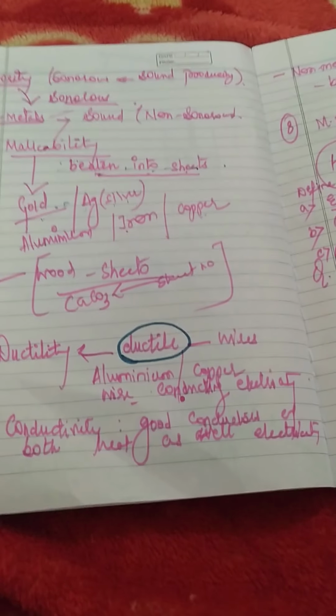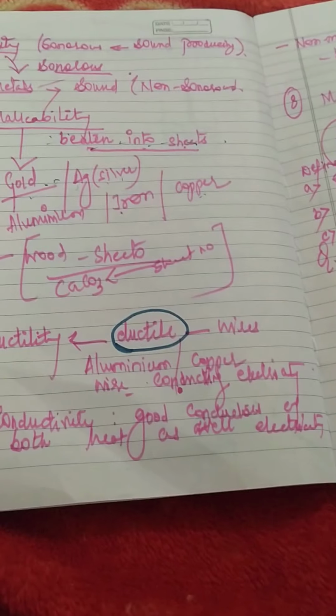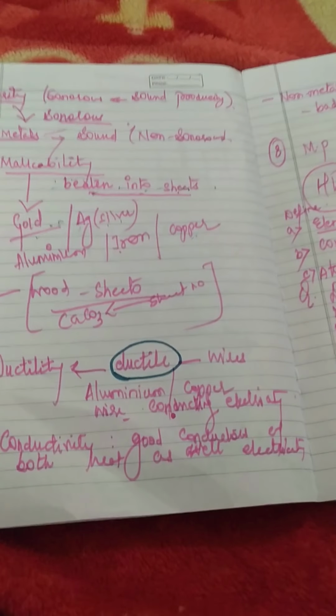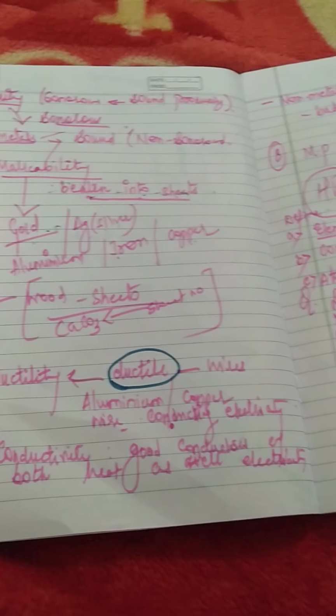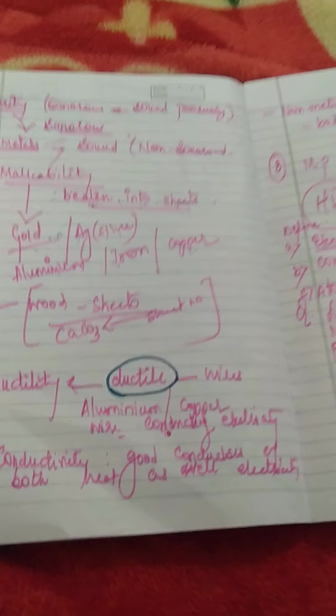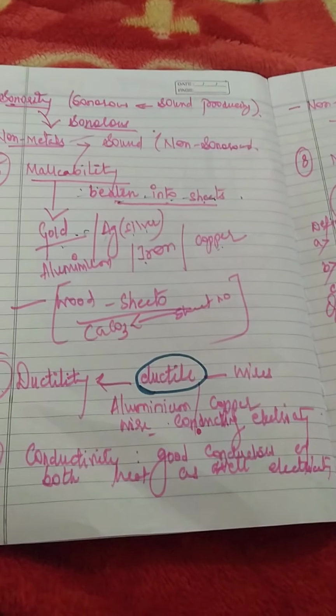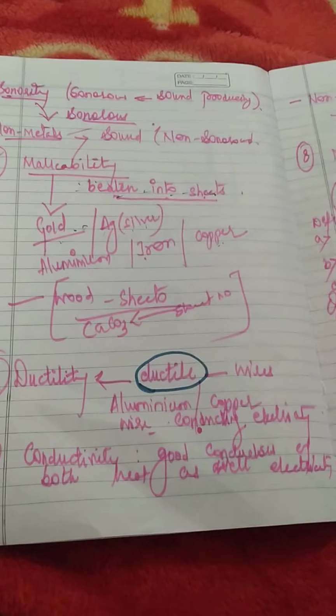The best example at home is your electric wire, in which copper wires are used. Copper and aluminium wires are easily made. Now aluminium wires are not easily utilized because it is a very costly metal, and copper is normally used to make the wires.